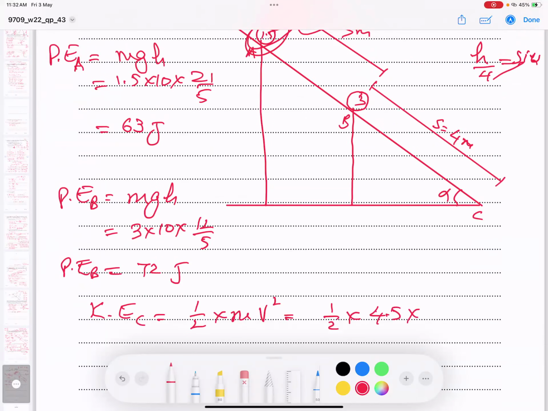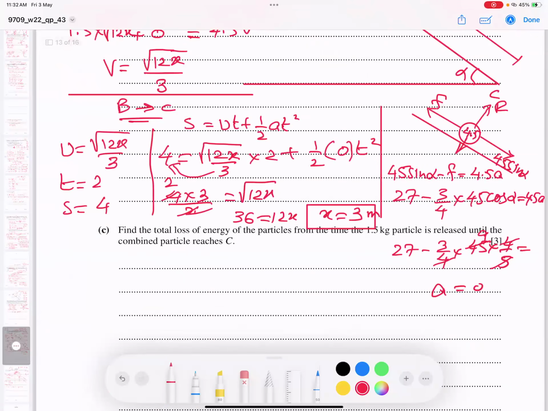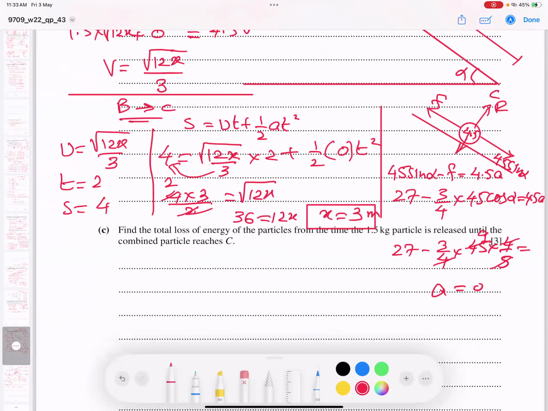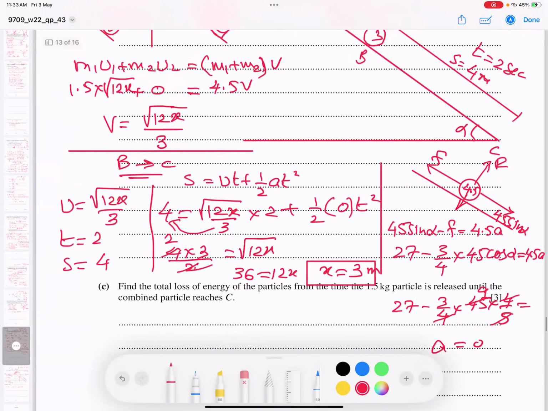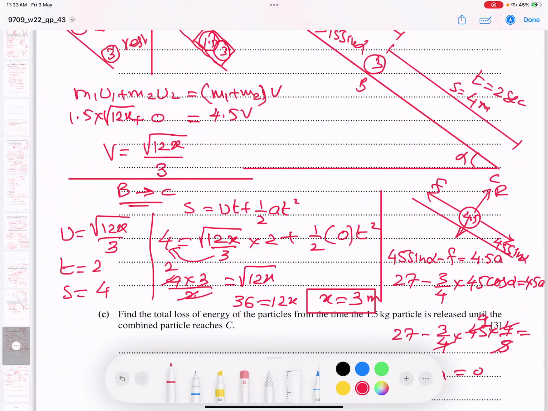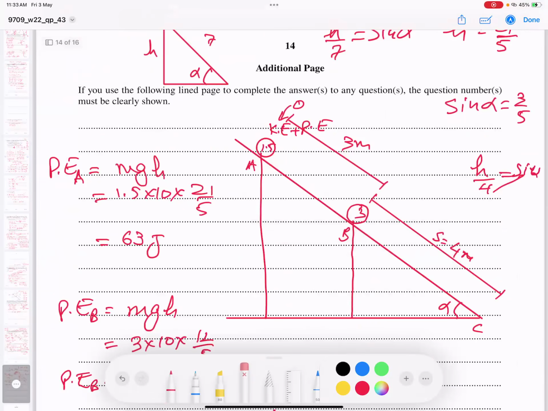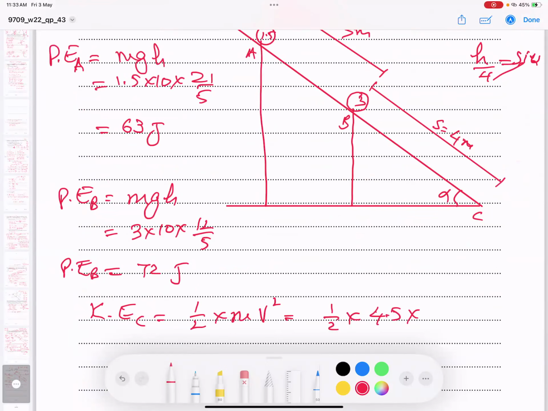And V is what? That is the V we need to find. Now what is left behind, students? Only speed, right? What speed it reaches at C. That speed we don't have, so we will find it. Because if you don't have the speed just before hitting the ground, you cannot get the answer.